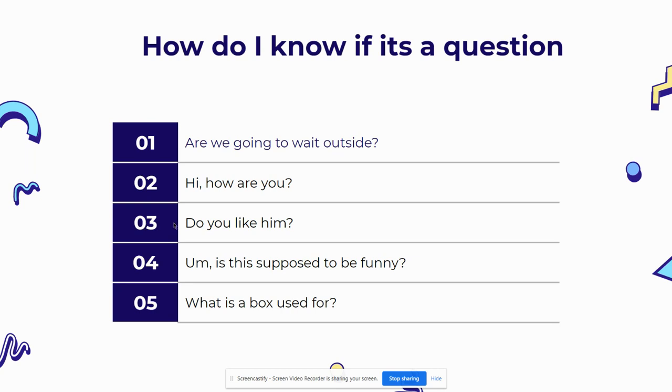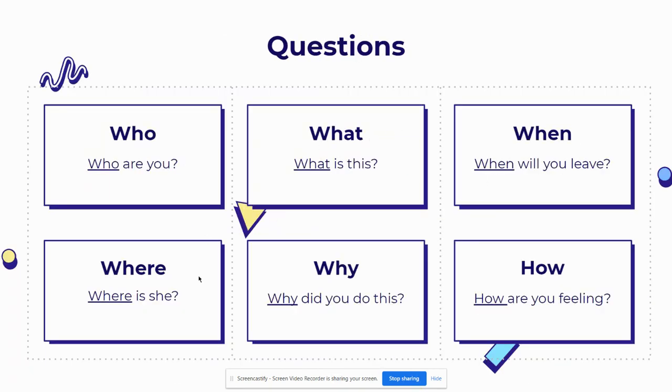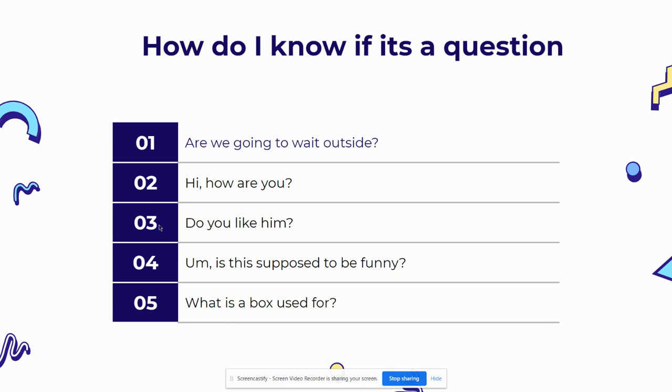Let's look at number 3. Do you like him? Do. Let's call them question words. These words, who, what, when, where, why, how, is, are, does, do, let's call them question words, right? Because those are words that we usually see in questions. So number 3, it has a question word, do, and it starts with a capital letter, ends with a question mark.